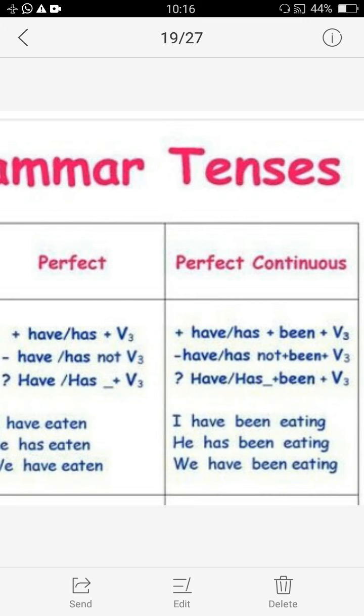Now here one last thing remains, the use of since and for. Where to use since, where to use for. Remember, since is used for the point of time and for is for the duration of time. Like 2 o'clock. 2 o'clock is a point of time. 2 hours is duration. So you will say for 2 hours. And since 2 o'clock, for 2 days, since Monday, since Tuesday, for 2 months, since December, since January, like this. So for point of time since, duration of time for. This way it is used.